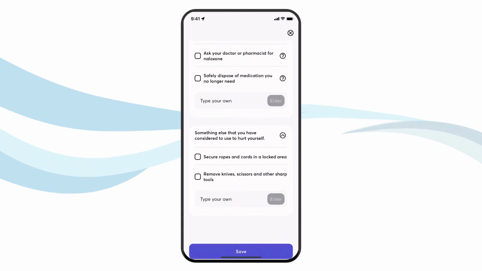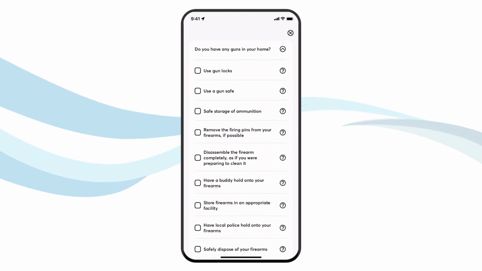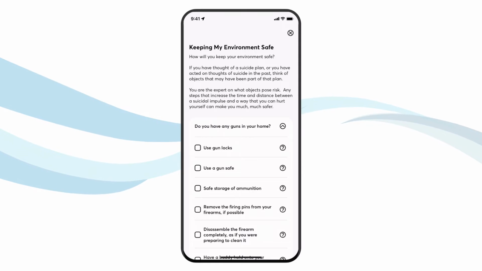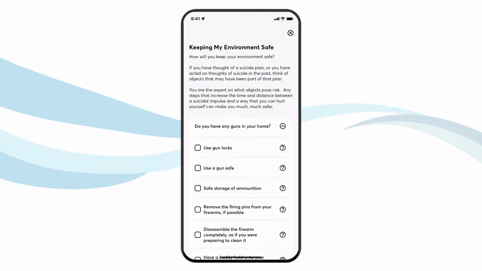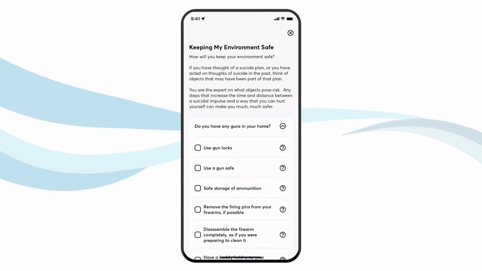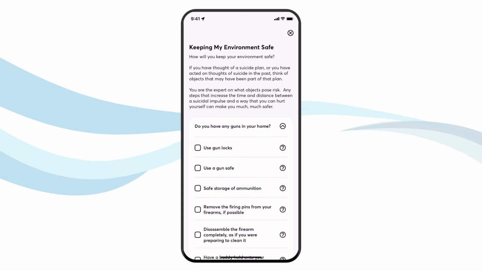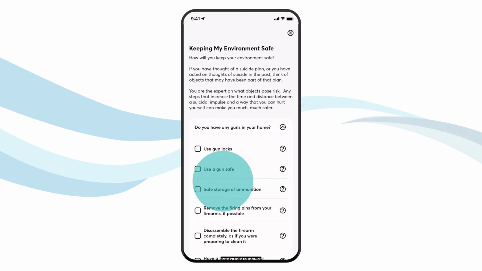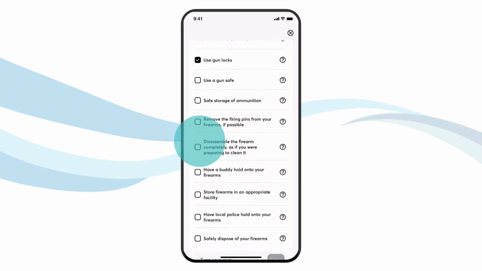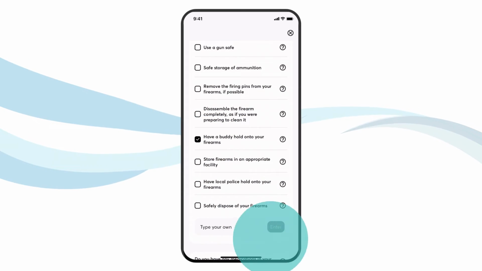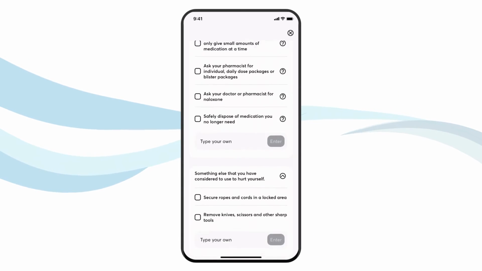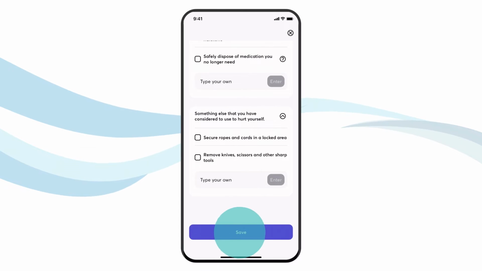First, think about items in your environment that you could use to hurt yourself, like firearms, medications, or ropes, and decide what you can do to make it harder for you to easily obtain, access, or use potentially lethal means during a crisis. This could mean safely securing them or giving them to someone for safekeeping. You can select any of the items listed or write in your own.